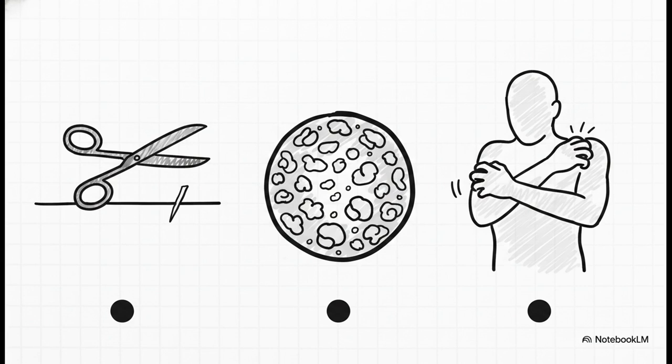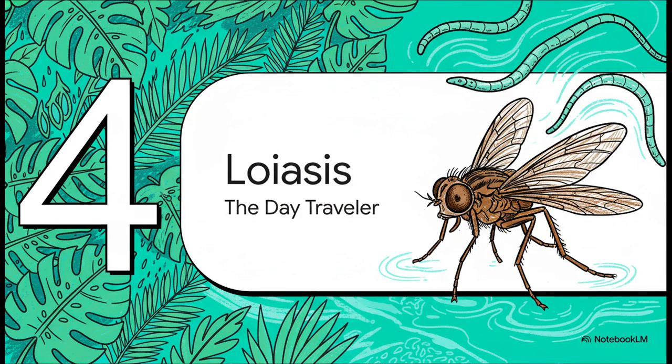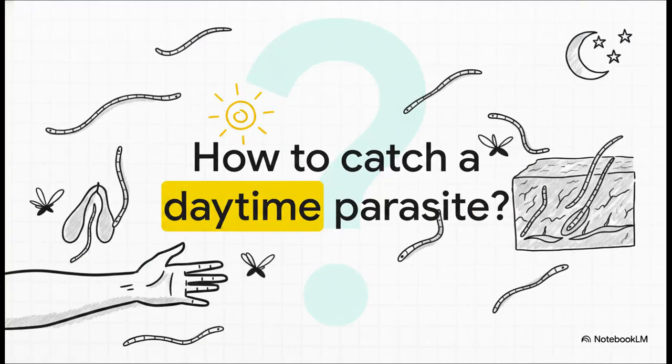These microfilariae do not swim in the blood. So here's another huge trap. If you draw blood, you are going to completely miss the river blinder. You absolutely must take a skin snip to find them. Clinically, you're looking for severe itching, those depigmented patches known as leopard skin, and subcutaneous nodules that usually pop up right over bony prominences. Moving on to part 4, loiasis, the day traveler. Our third major suspect, Loa loa, lurks deep in the rainforests of West and Central Africa, catching rides exclusively on the deer fly.